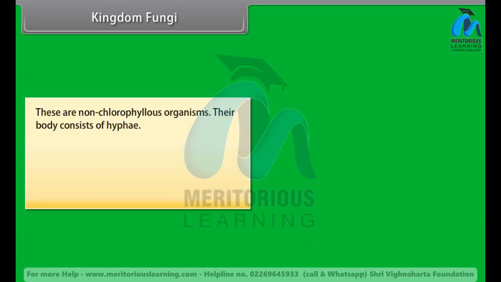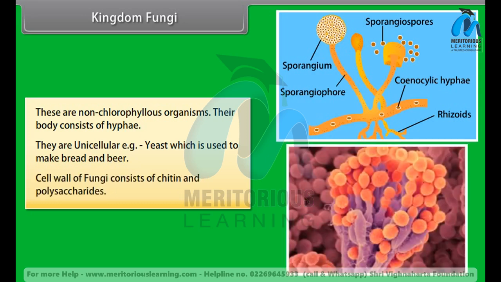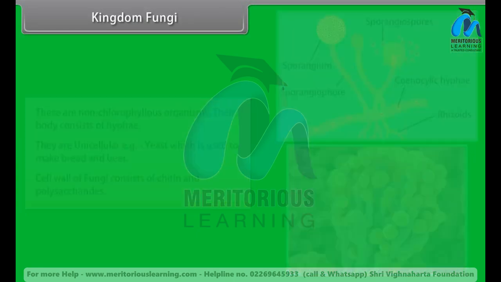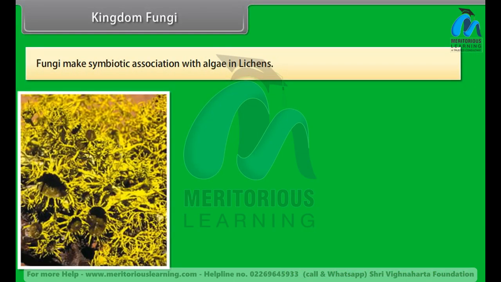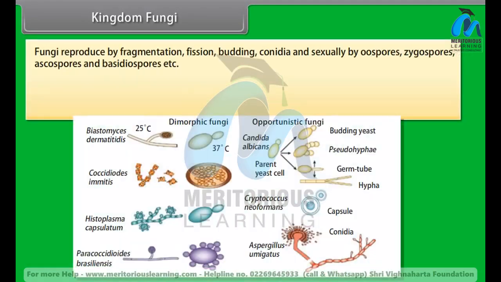Their body consists of hyphae. Some are unicellular, for example, yeast, which is used to make bread and beer. The cell wall of fungi consists of chitin and polysaccharides. Fungi make symbiotic associations with algae in lichens. Fungi reproduce by fragmentation, fission, budding, conidia, and sexually by oospores, zygospores, ascospores, basidiospores, etc.